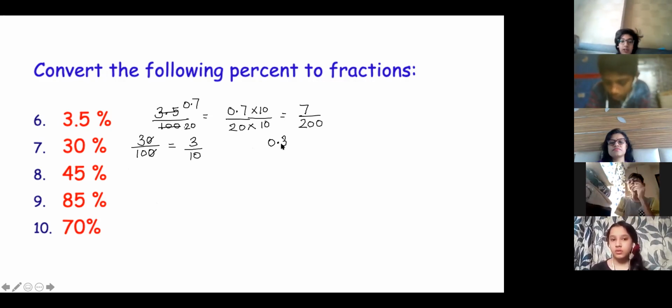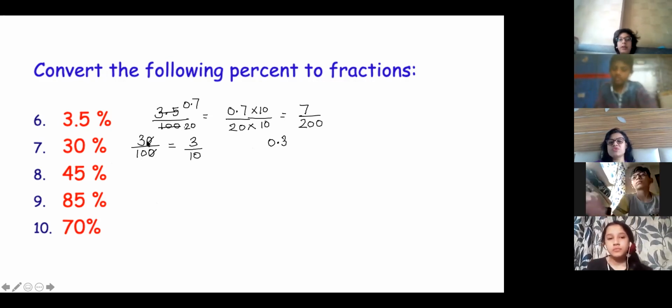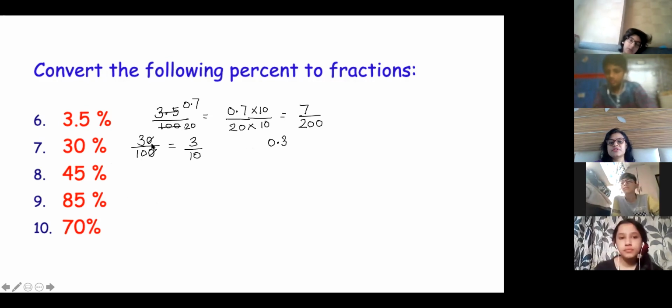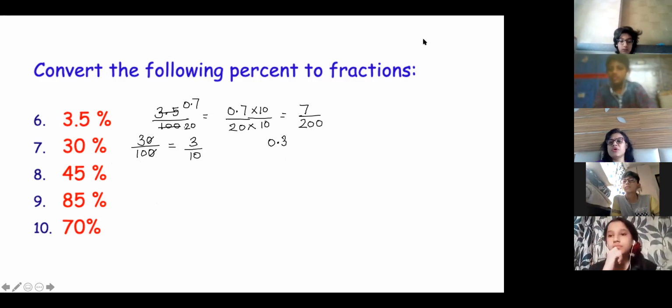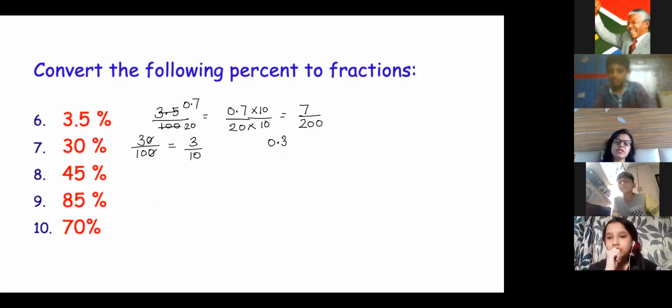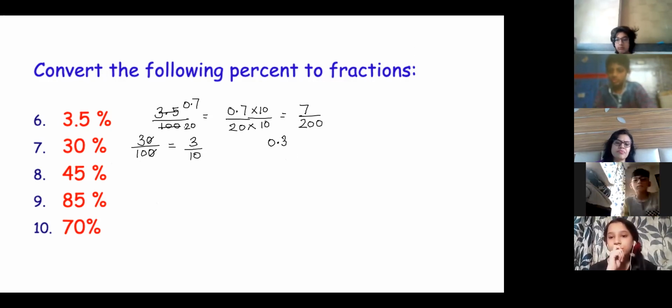Ma'am, you need to divide, 0.03. It was 30 divided by 100, Abdullah. Oh yes, ma'am, it will be 0.3 only. Yes, it will be 0.3 only, but we don't have to convert it into decimal, but you should know how to convert. Mainly we get it into fraction only.